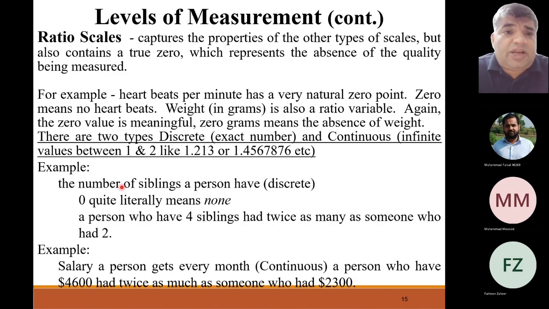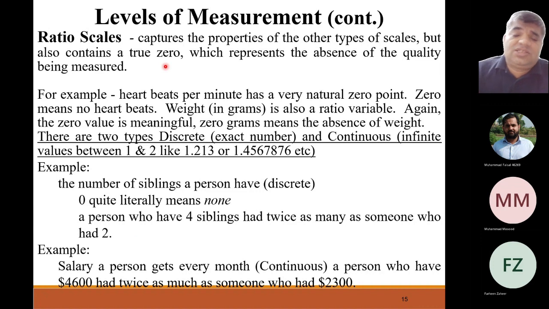Then let's discuss about the ratio scale, which is the last one, and this is the best one because most precise things are measured on ratio scales. For example, age in years, height, weight, the distance, the intensity of the light, the pressure of the air, pressure of the water, pressure of the gas, atmospheric pressure, and so many things we're measuring on these ratio scales.